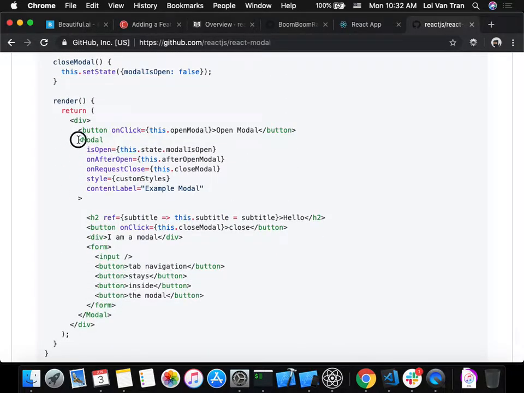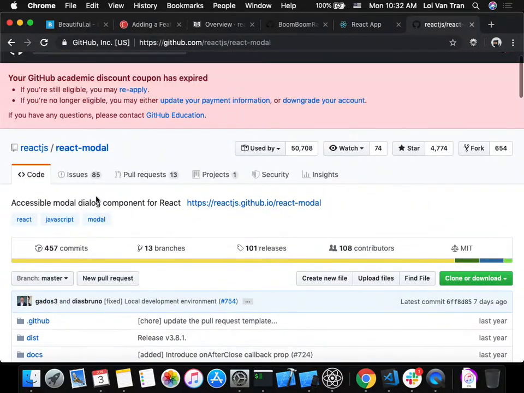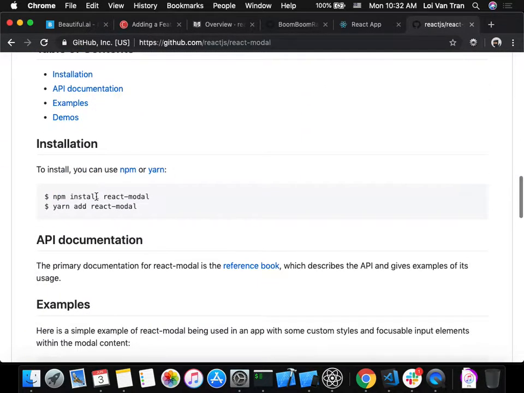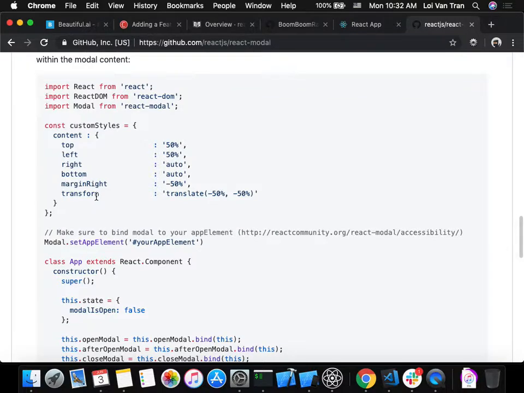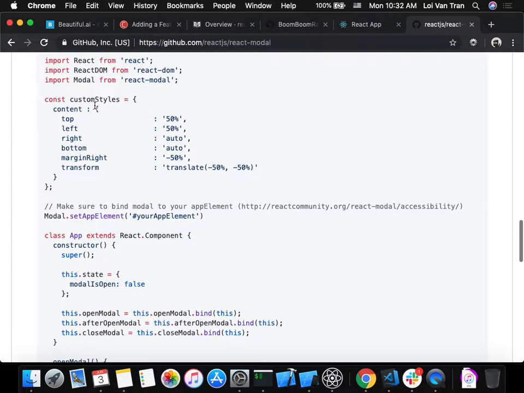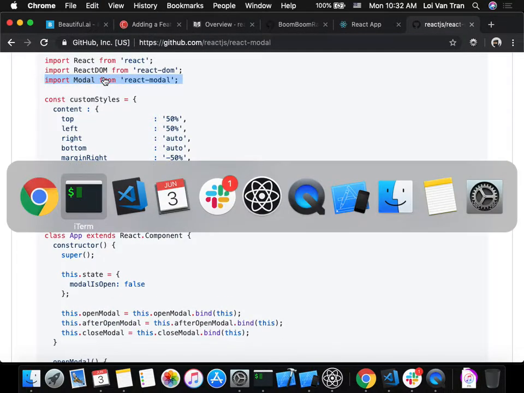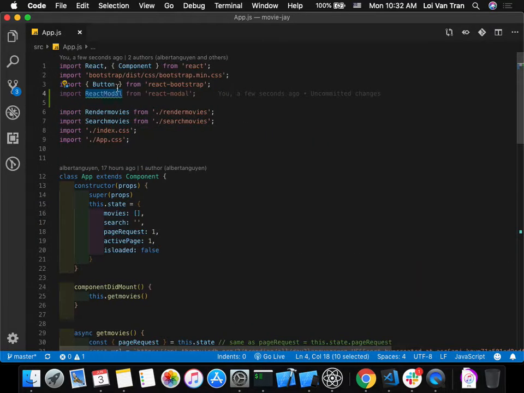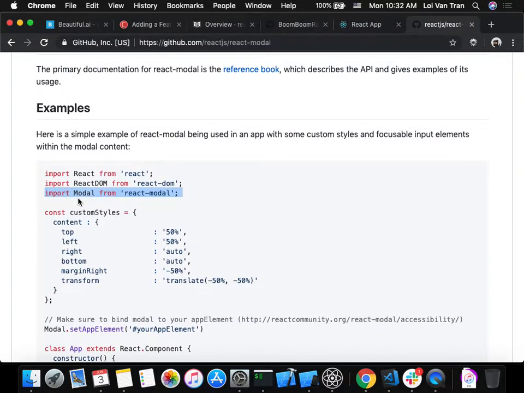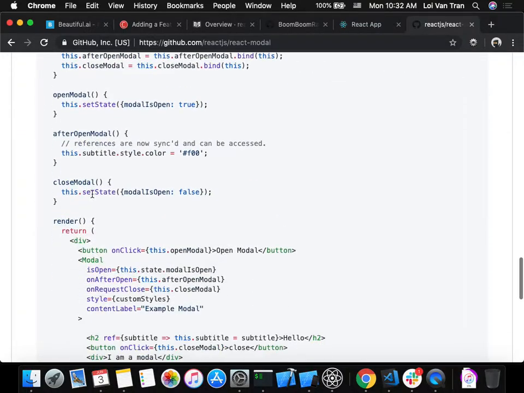Okay, so here we go right here. Here's their example. Is this it? React modal? This looks right. Okay, it looks right. Huh. Is this documentation out of date? This one says Modal. This one says ReactModal. Interesting. So on their GitHub it says just name it Modal, it's from react-modal. I think you're fine. I think it'll work.